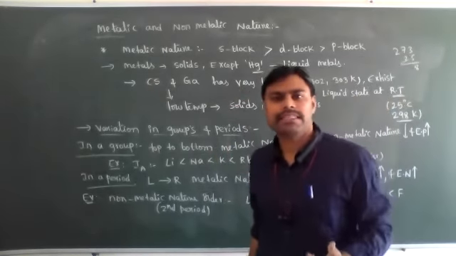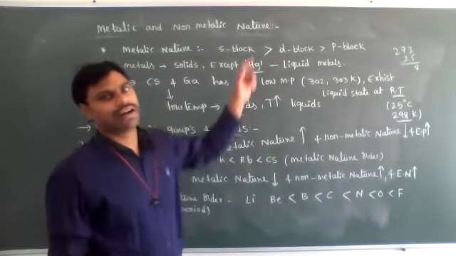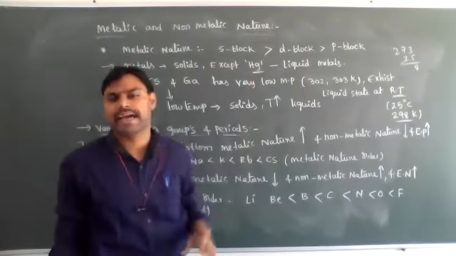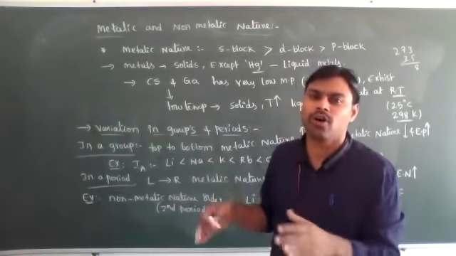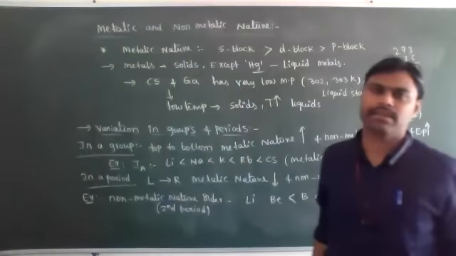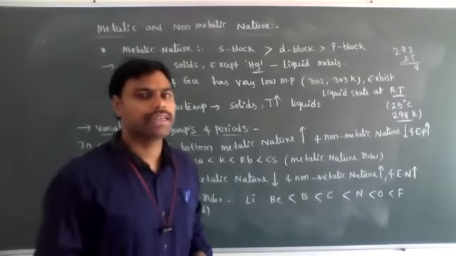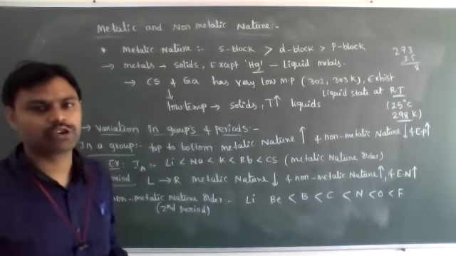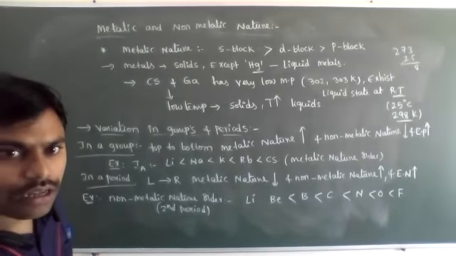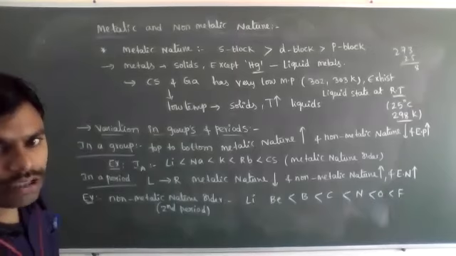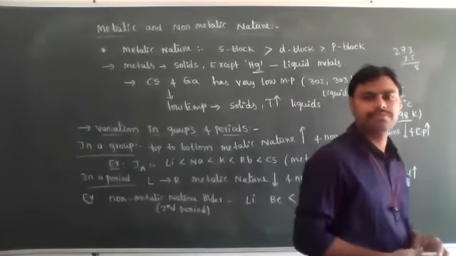Okay. Non-metals exist in solid state as well as in gaseous state also, and their melting points and boiling points are low when compared to metals. So this is about metallic and non-metallic nature, their properties, and how they vary in groups and periods. Okay, students, understood for everyone? Anybody have doubt? Clear?